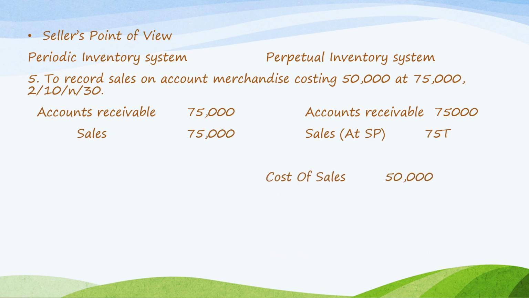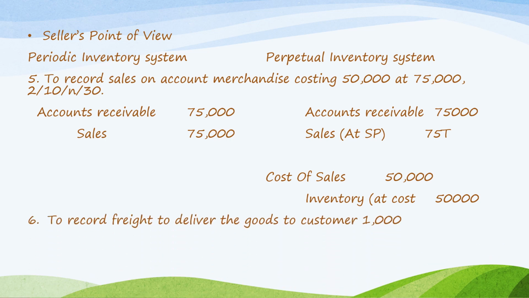But under the perpetual inventory system, it has 2 entries. It shall make an additional entry of debiting cost of sales 50,000 and crediting inventory 50,000. So you can see that under the perpetual inventory system, at any time you will have an account balance of the inventory value. Number 6, to record freight to deliver the goods to the customer, 1,000. Debit freight out, 1,000, credit cash. This is the same entry under the perpetual inventory system.